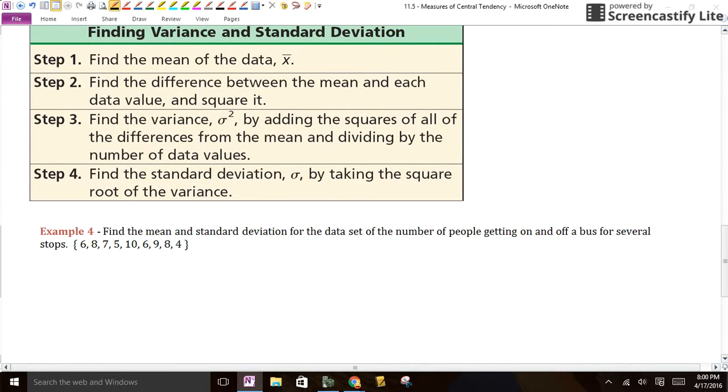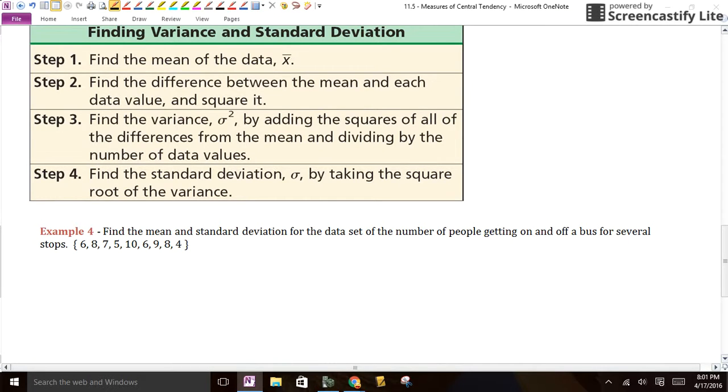You first find the mean of the data. Then you subtract the mean from every one of those data values and you square it. Then you find the variance, which means add up all the squares and divide by the number of values you have. So kind of find the mean of all those squares. And that's called the variance. And then finally, you find the standard deviation by undoing the square you did by square rooting it.